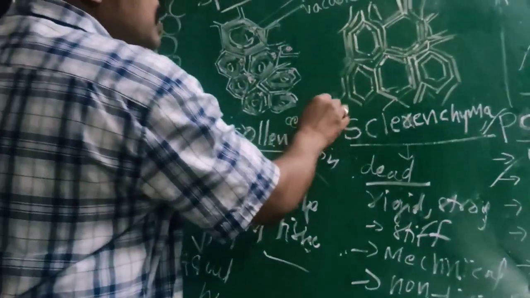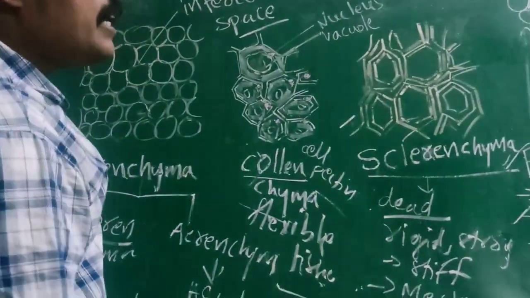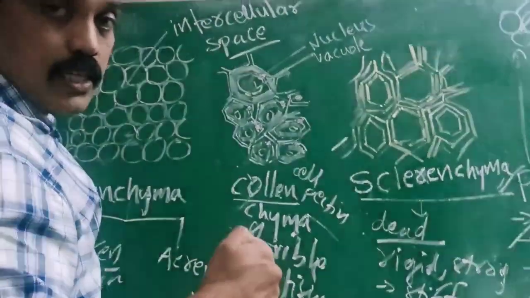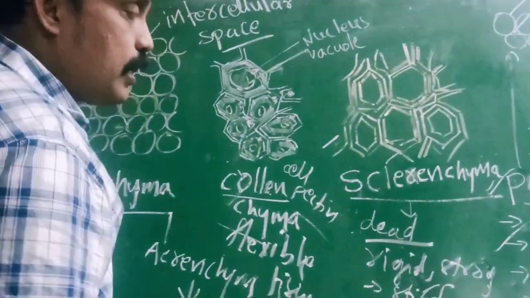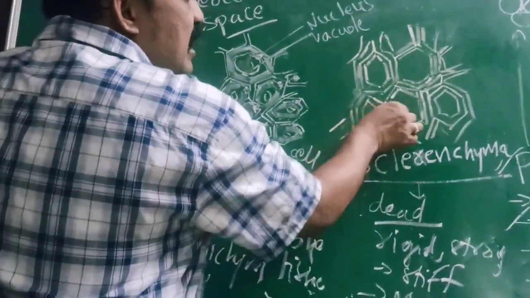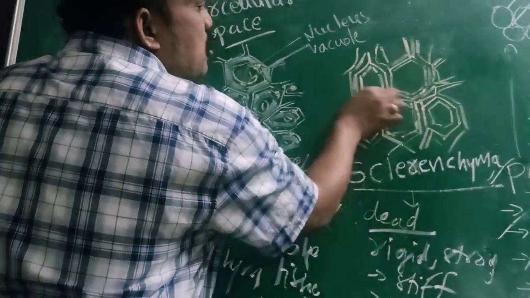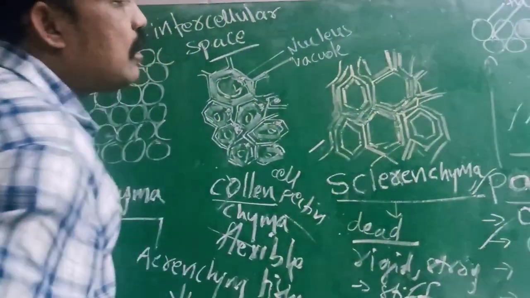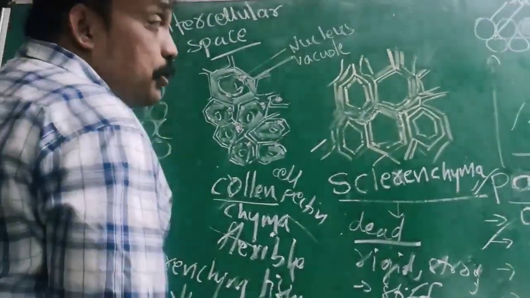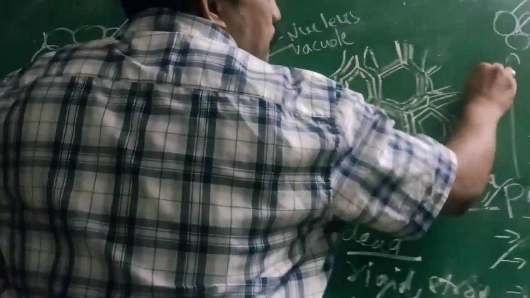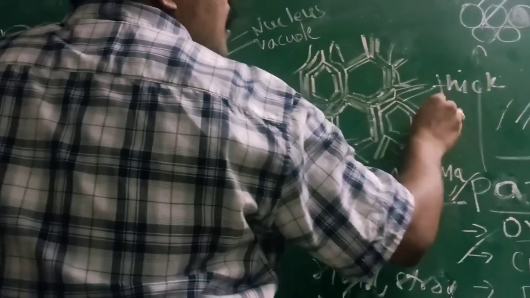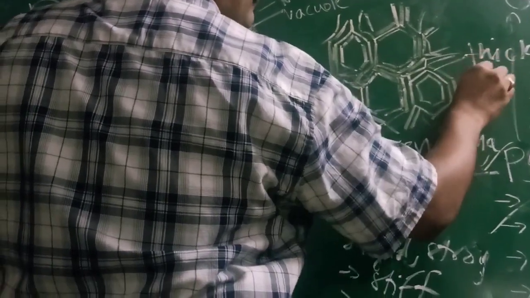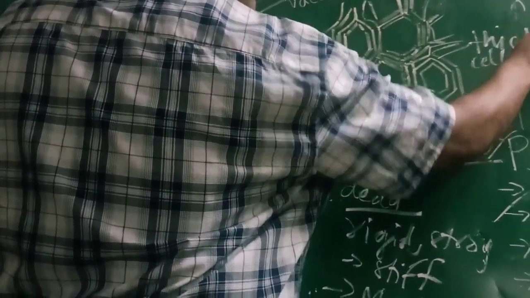Below the epidermis we observe this type of sclerenchyma cells. Sclerenchyma cells give support to the plant, mechanical support. Between these cells there is no space. The cells are closely attached with a thick cell wall or lignin.